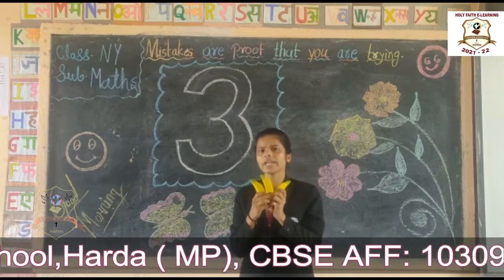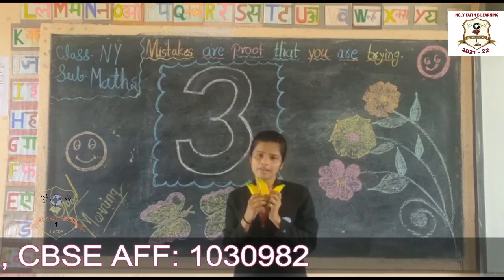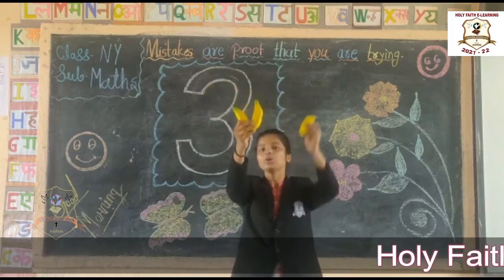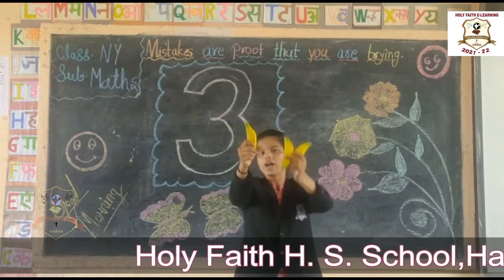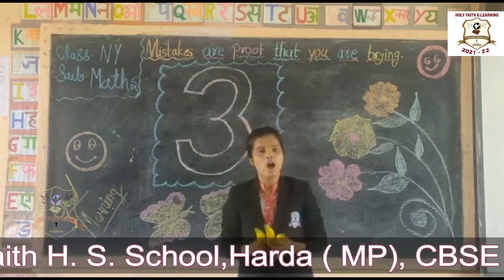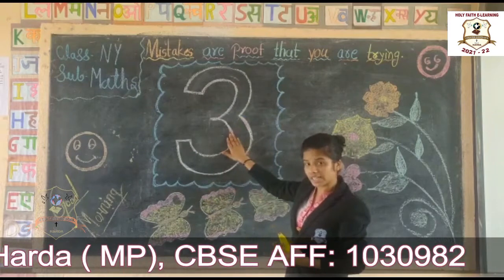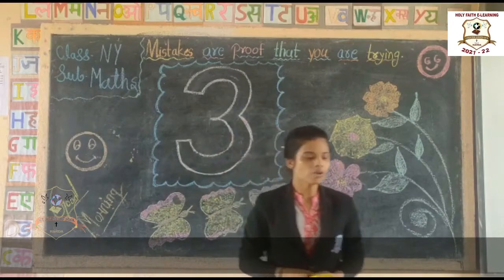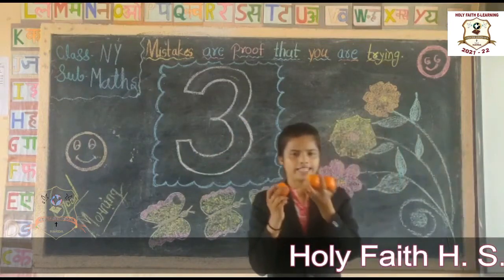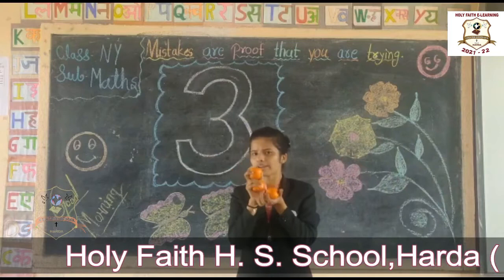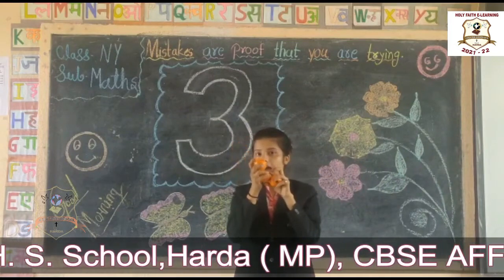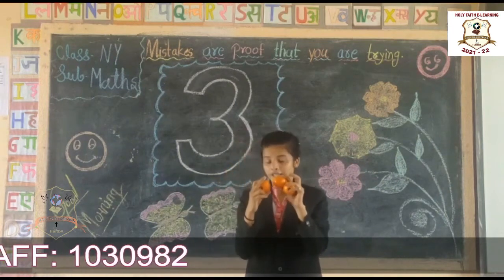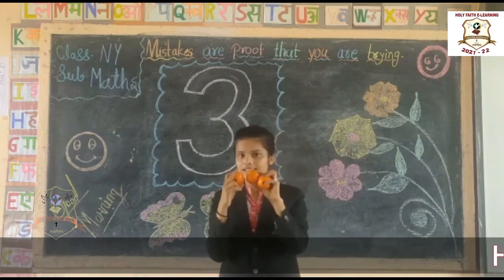Yes. Now tell me, how many bananas I have? Tell me, students. Let's count it. 1, 2, 3. How many bananas I have? 3. Okay, students. Now tell me, what is this? These are oranges. Oranges कैसे होते हैं? खट्टे मीठे होते हैं ना? टेस्टी भी लगते हैं, है ना?